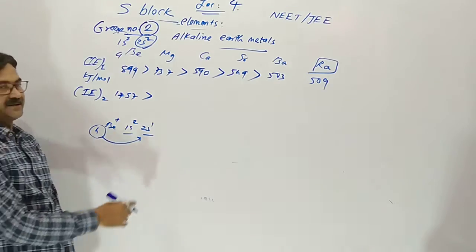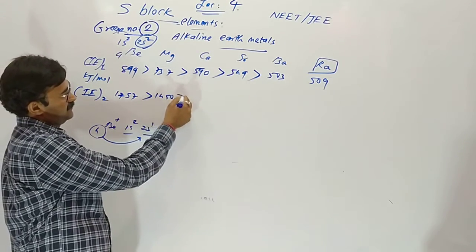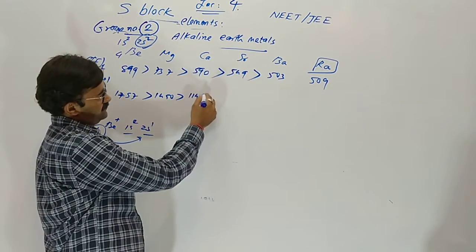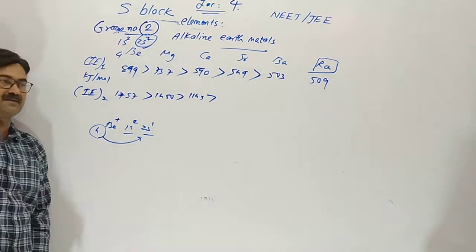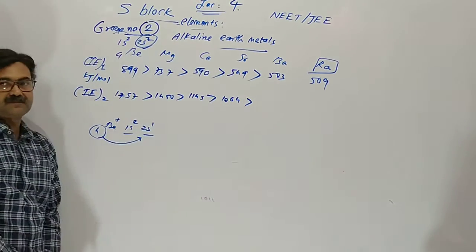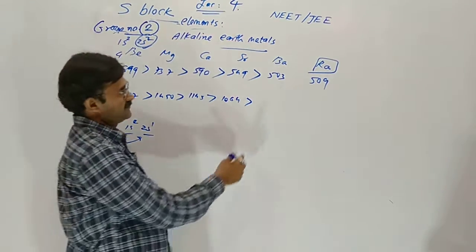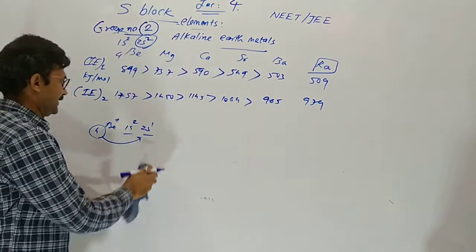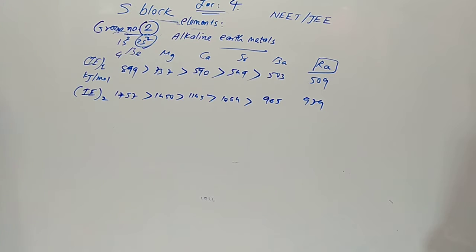Now 1450, then 1145, once again decreases, and 1064, once again decreases, 965 and 979, slightly increases in radium, exceptionally.